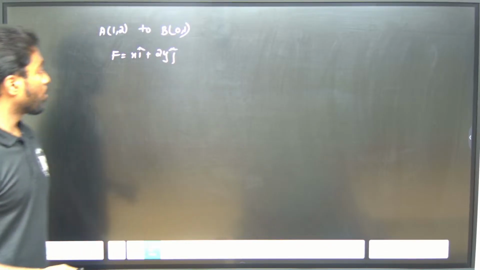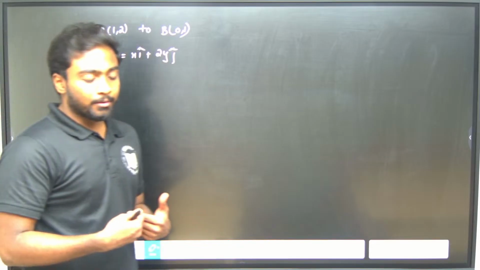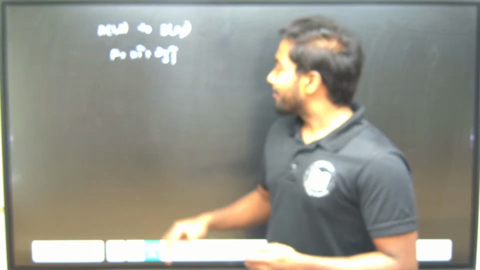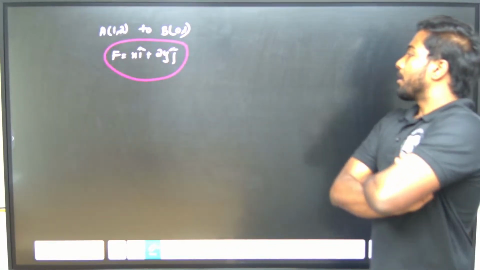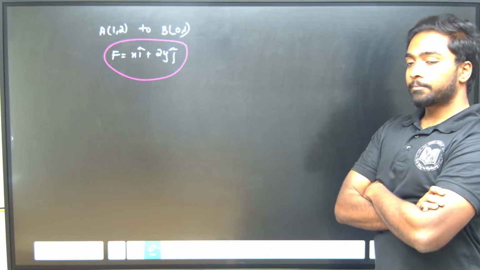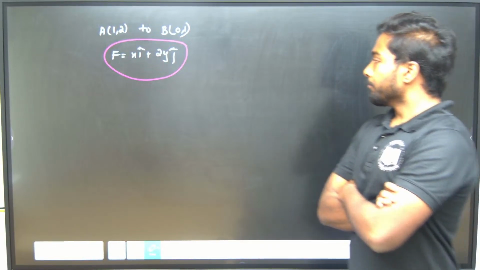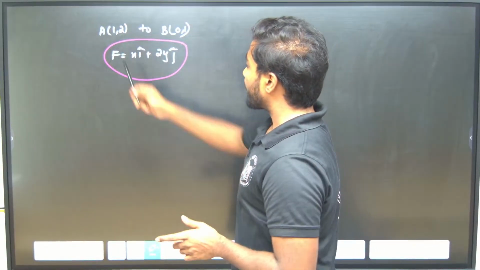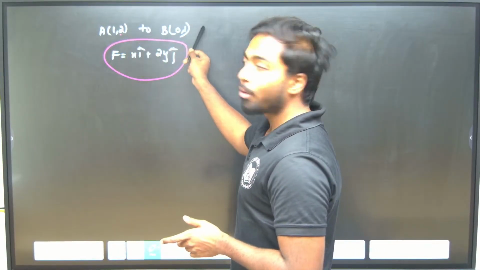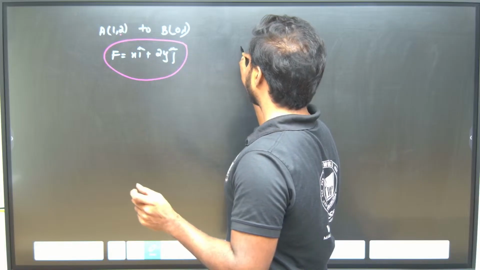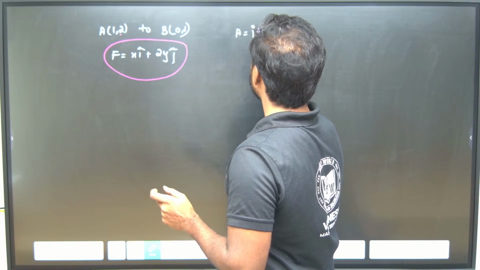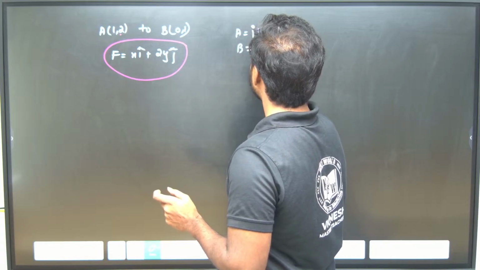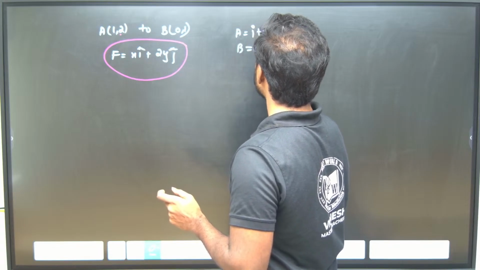What should I do now? Many people have a doubt, should I integrate both the terms, or what should I do in this question? Listen, when I talk about the points 1, 2 and 0, 1, what we can understand is that A is i cap plus 2 j cap, and B is 0 i cap plus 1 j cap.